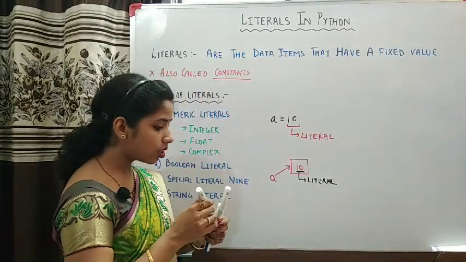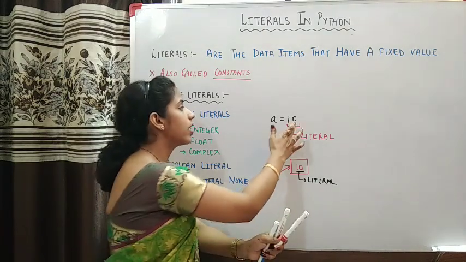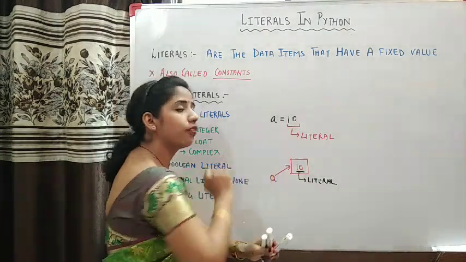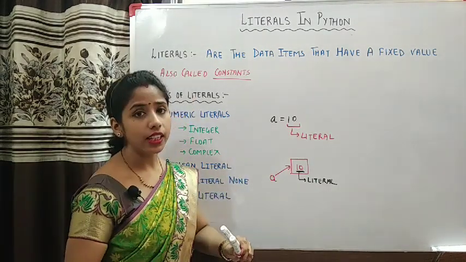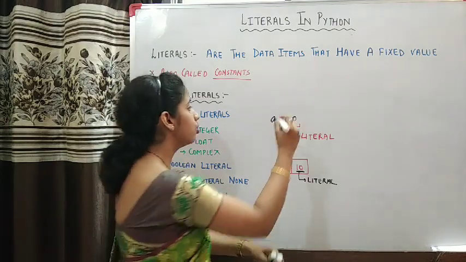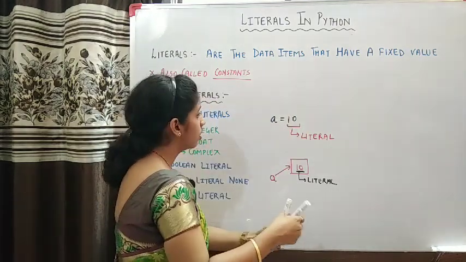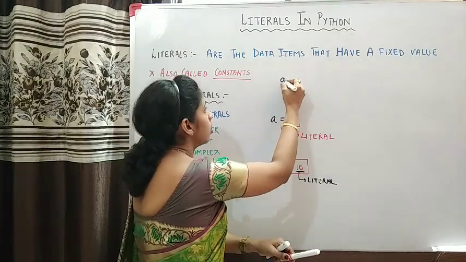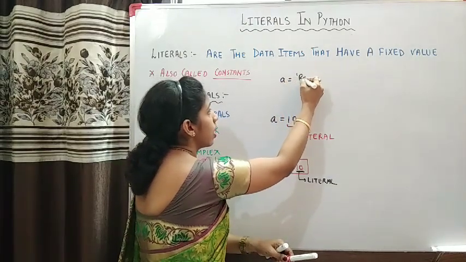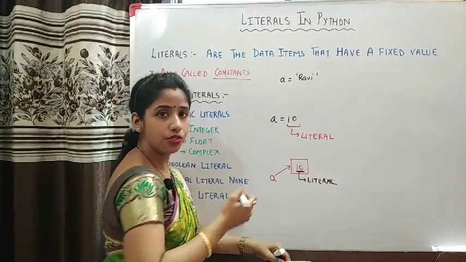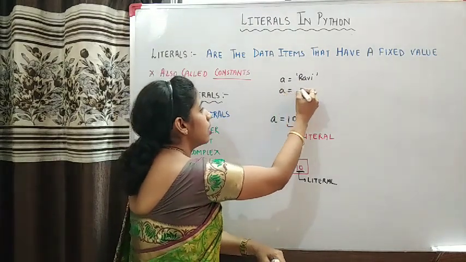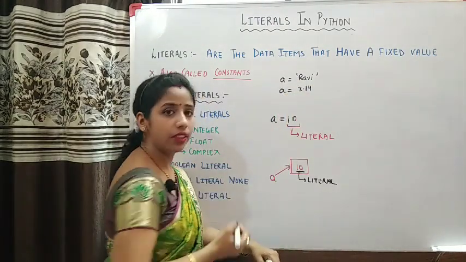Now it is not that you can always assign an integer kind of value to a variable. You can assign any kind of value to your variable. Like you can assign a string value, suppose I write Ravi. I can assign a float value like 3.14.